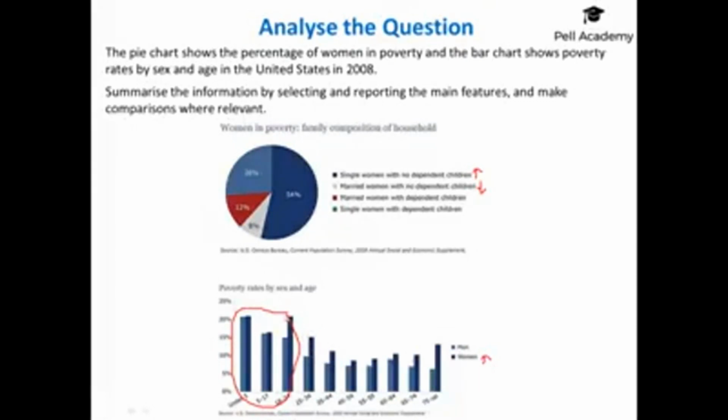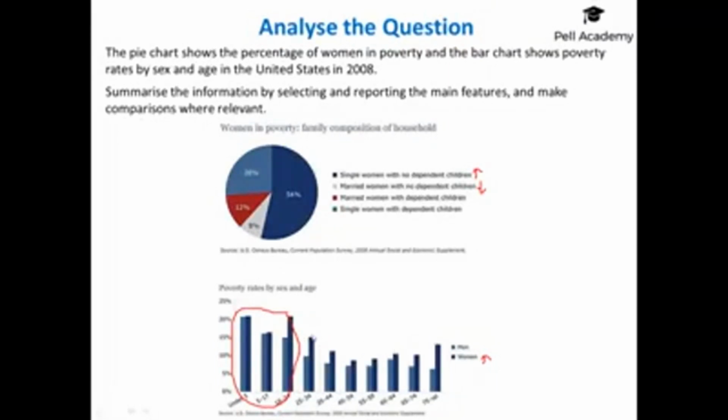In the bar chart then, what I would have done is just called out that the 3 lowest age groups were higher than any of the others. To me that is quite significant in that after this third age group there's a massive drop for men and it stays relatively low, and with women there's a swoop down and back up again, like a roller coaster slide type of thing. So there's a dip and an increase. That in the overview would be a lot to try and explain. You'd be going into too much detail.